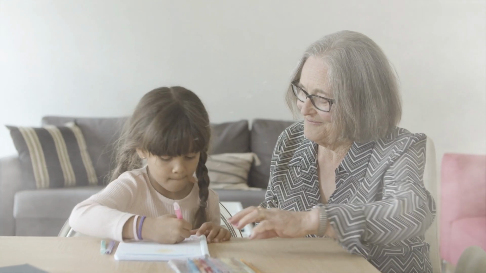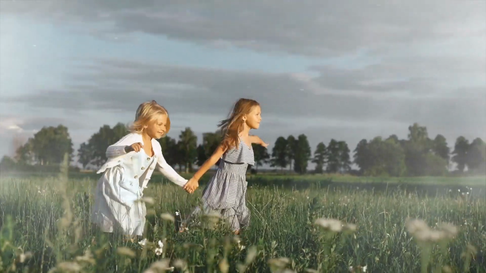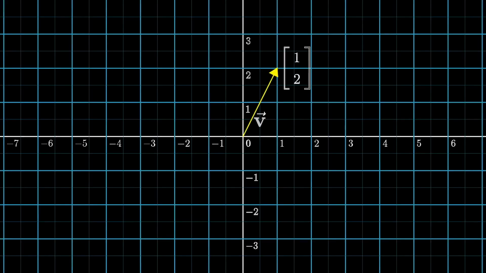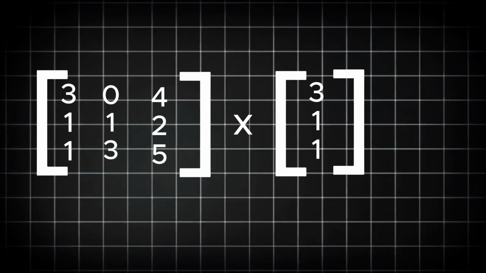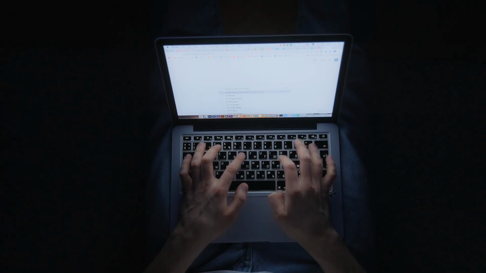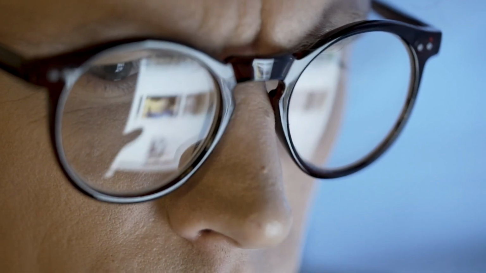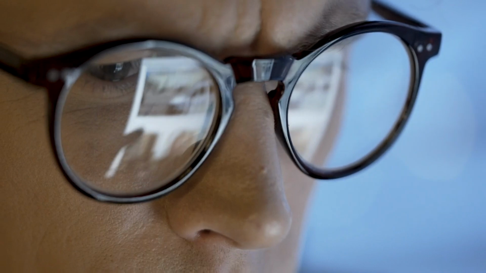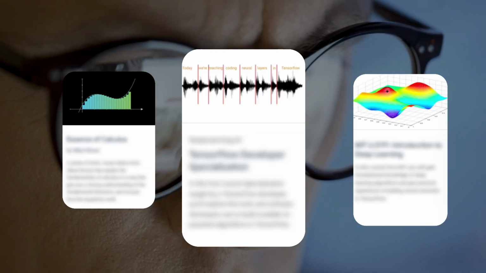While many of us might have simply memorized the formulas in school and moved on after the exams, it's important to understand them visually and know how they work. For example, many of us know matrix multiplication, but may not understand why it's done the way it is or where it's used in the real world. After extensive research on various online resources, I have gathered the best resources for math, machine learning, and deep learning.